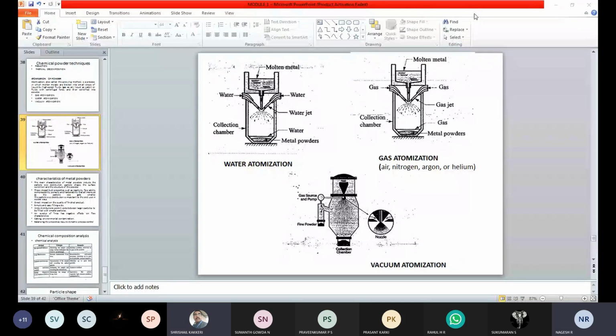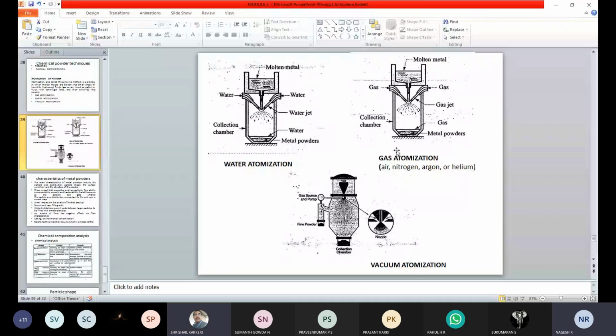So we are going to get the form which will be in the molten metal form due to the spraying of the water at high velocity. Then it will be converted into powder form and collected in the collection chamber. Okay, you can see there is a collection chamber in the figure. Then this metal powder will be allowed for sieving. Then it will be used for further processes and applications.